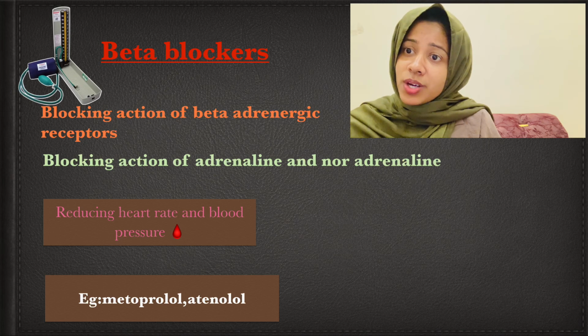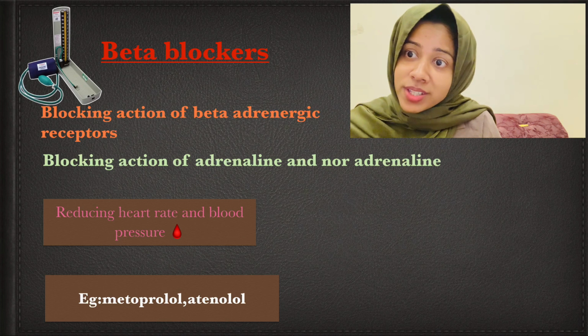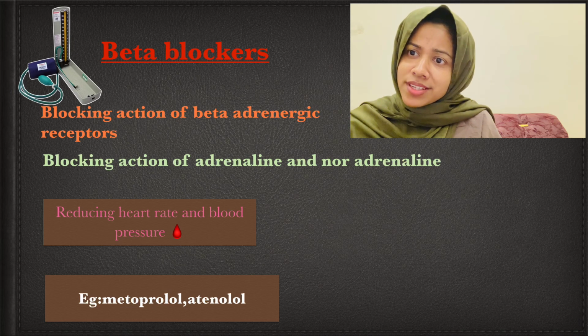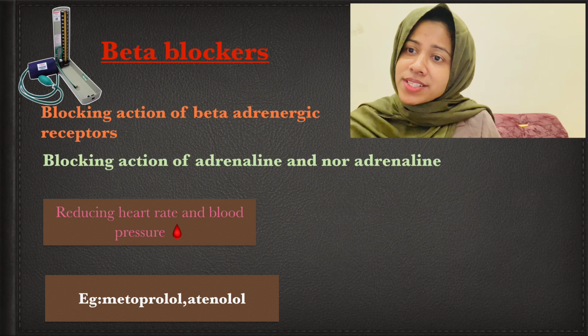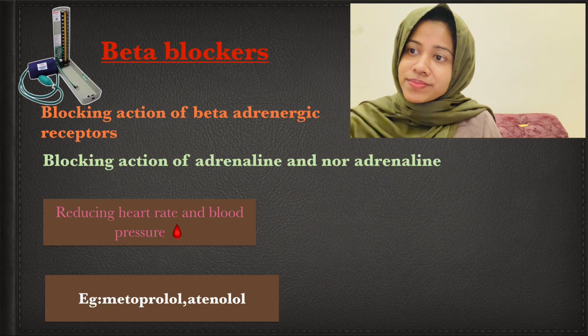But here, beta blockers are blocking all these activities. What is the result? BP, heart rate, everything is reduced. So, we are using beta blockers as antihypertensives. For example, metoprolol, atenolol, etc.